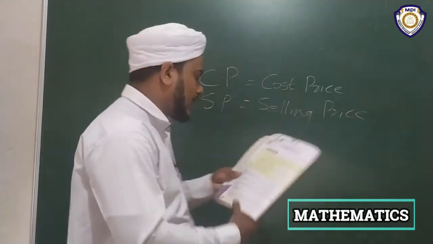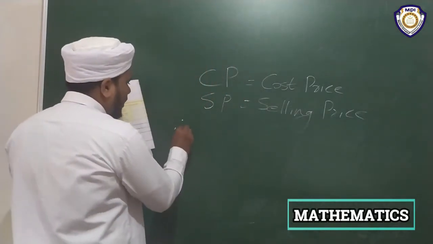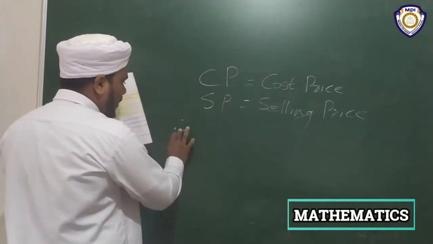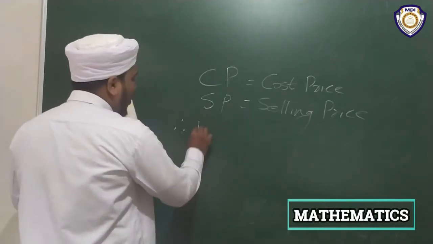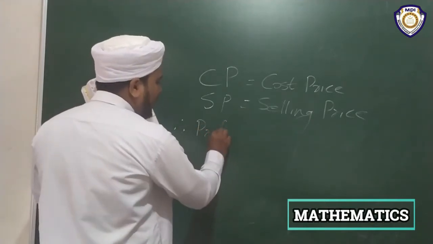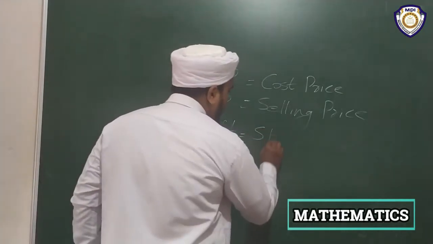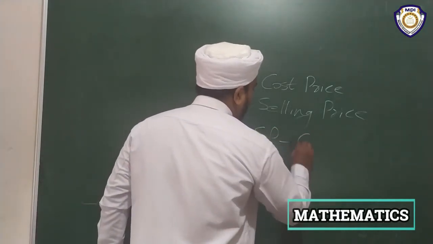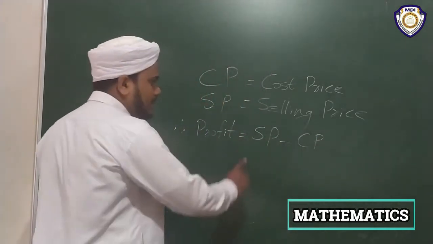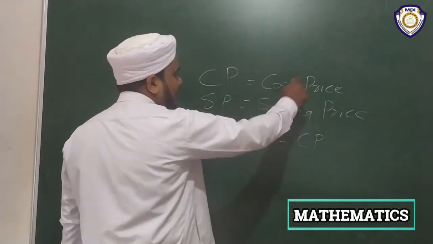Okay, we can write, therefore, profit. What is profit? Yes, profit means SP minus CP. SP, selling price, minus CP.